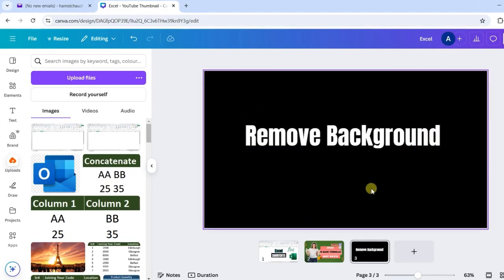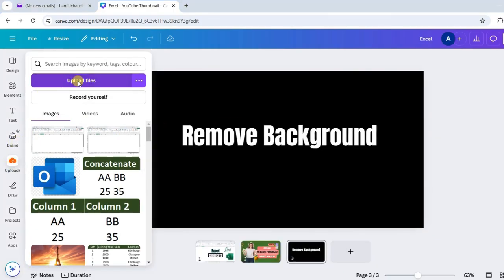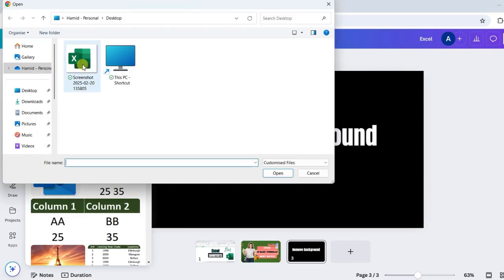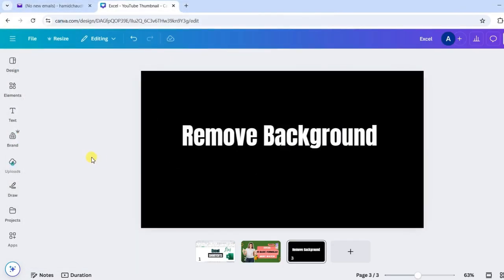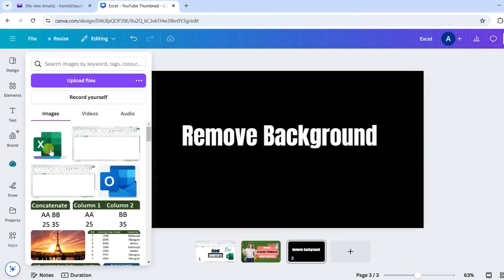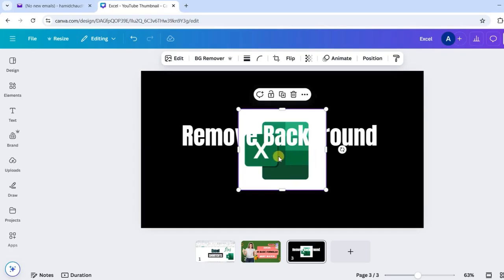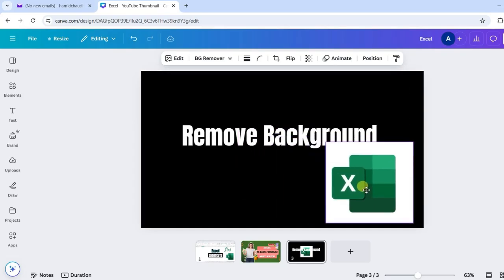For example, here I'm creating a thumbnail and would like to use some picture. So I have the picture saved on my computer. I will go to the upload option and then upload file. And I would like to use this picture, which is the Excel symbol. Open, and it will upload my file in the uploads of Canva. If I click this one, it will appear on my thumbnail.